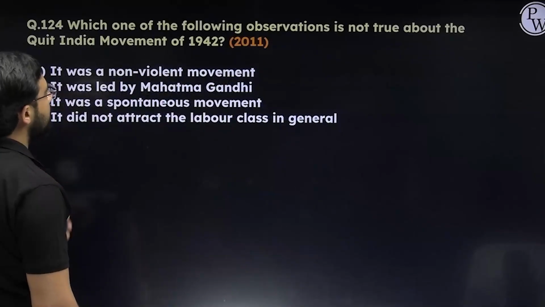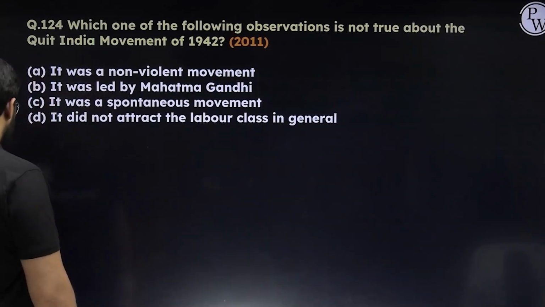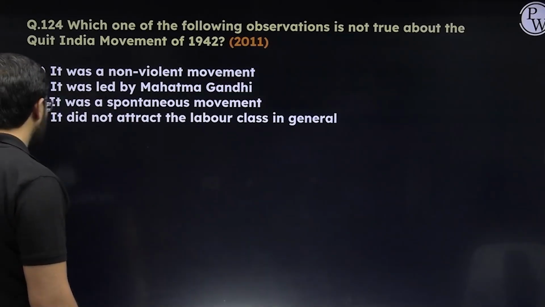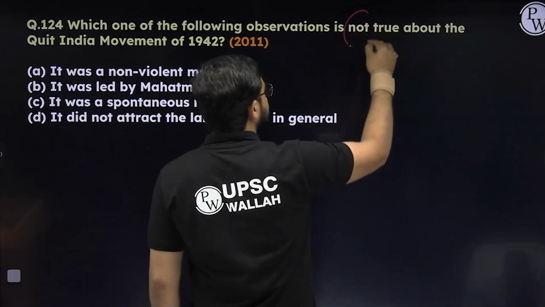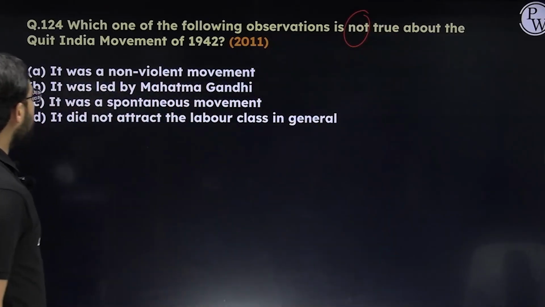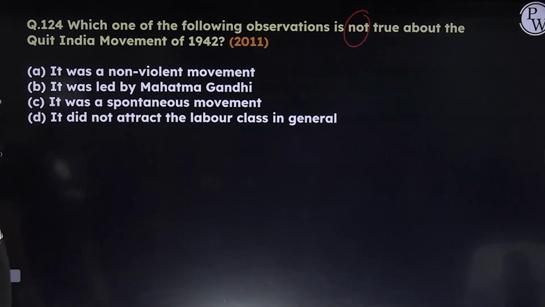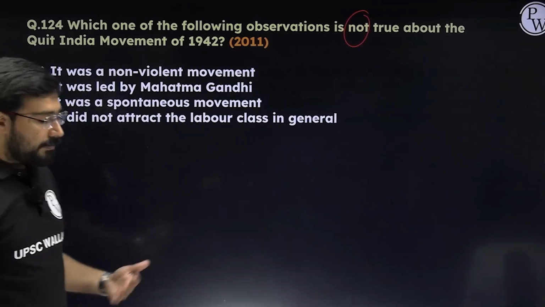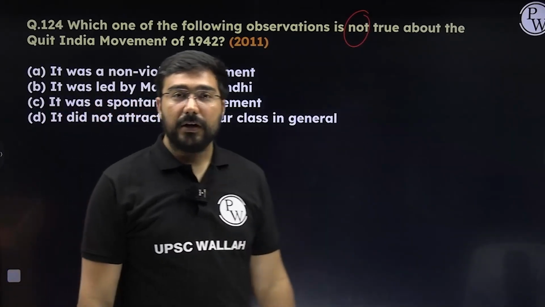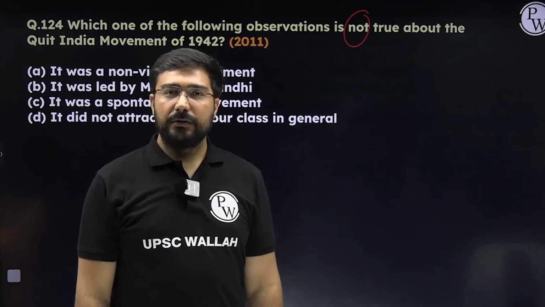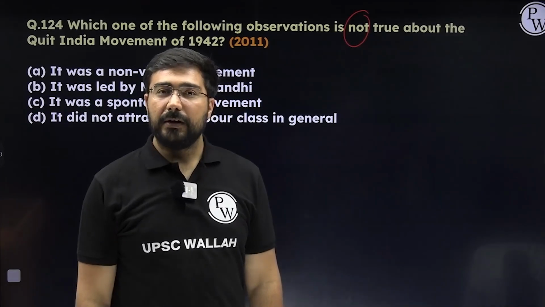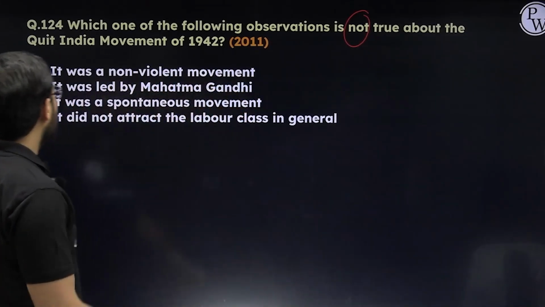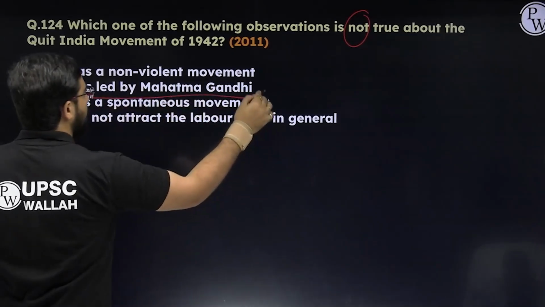Okay. Next, which of the following is not true about the Quit India Movement? This question is very difficult. It was a non-violent movement. Many would just pick it here itself, because lots of violence was there during the Quit India Movement, but still it was not stopped by Gandhiji. But anyway, here the more relevant answer given by UPSC is B.